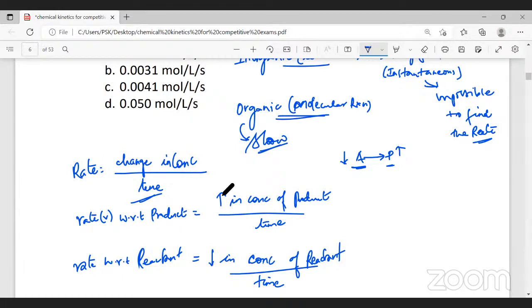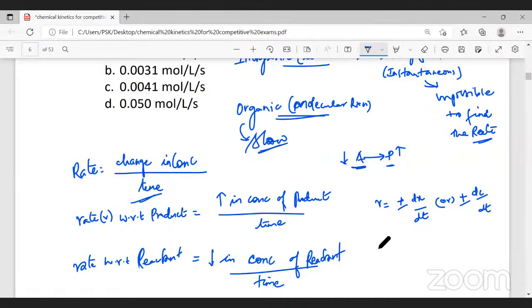This rate of a reaction is represented as plus or minus dx by dt, or plus or minus dc by dt. Here dx or dc indicates change in concentration, and dt indicates change in time.